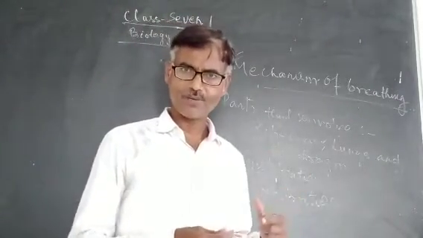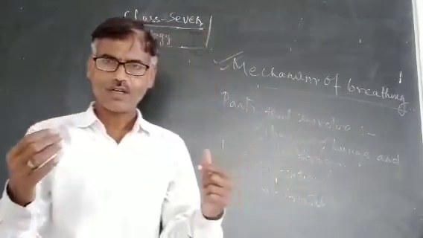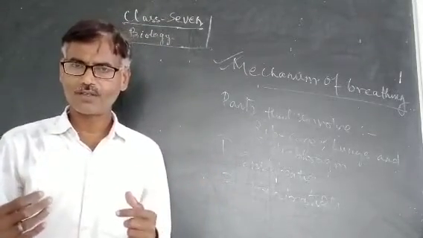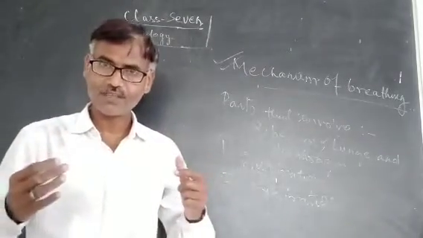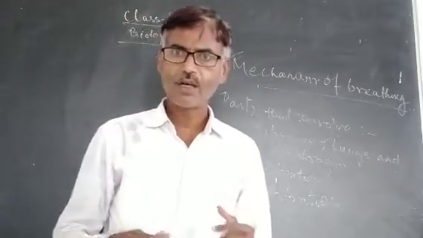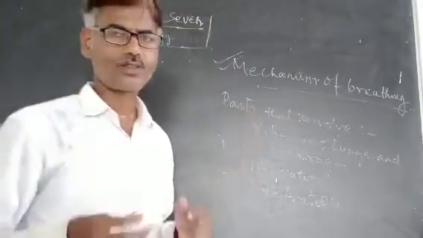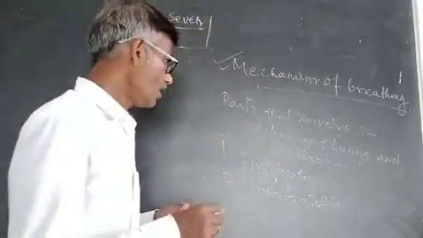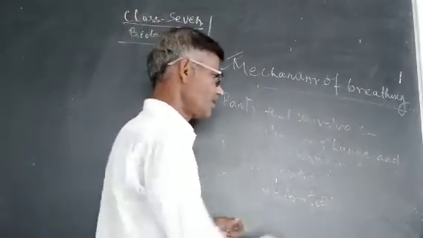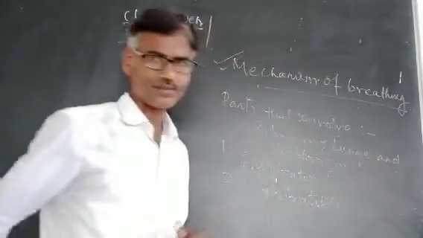It is the muscle present just below the lungs, separating the thoracic cavity from the abdominal cavity.